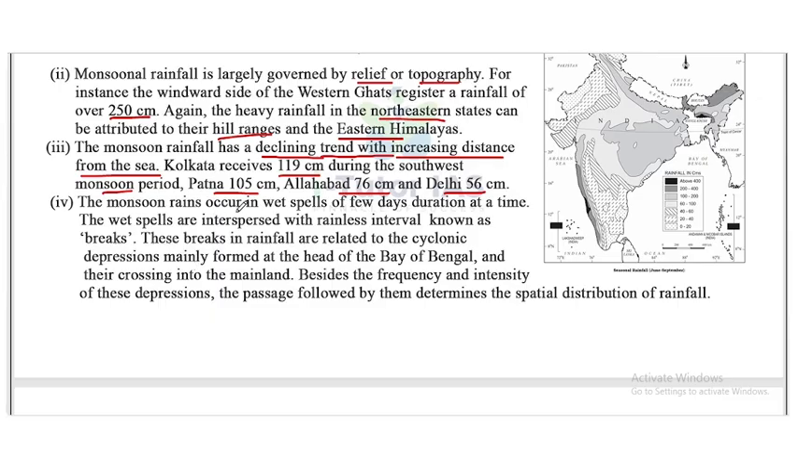Now, the monsoon rains occur in wet spells of a few days duration at a time. The wet spells are interspersed with rainless intervals known as the breaks. These breaks in rainfall are related to the cyclonic depressions mainly formed at the head of the Bay of Bengal and crossing into the mainland. Besides the frequency and intensity of these depressions, the passage followed by them determines the spatial distribution of rainfall. Okay, so this determines the spatial distribution of the rainfall.